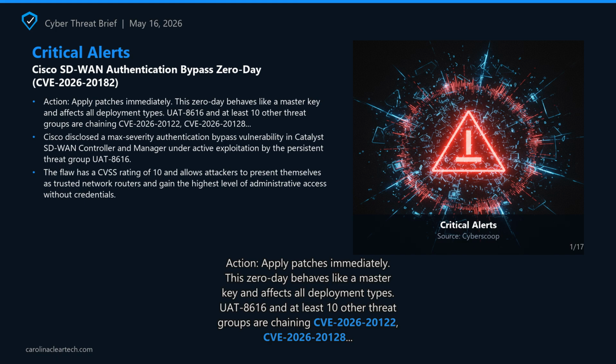2026-20182. Cisco disclosed a max severity authentication bypass vulnerability in Catalyst SDWAN Controller and Manager under active exploitation by the persistent threat group UAT 8616. The flaw has a CVSS, the Common Vulnerability Scoring System, rating of 10, and allows attackers to present themselves as trusted network routers and gain the highest level of administrative access without credentials.